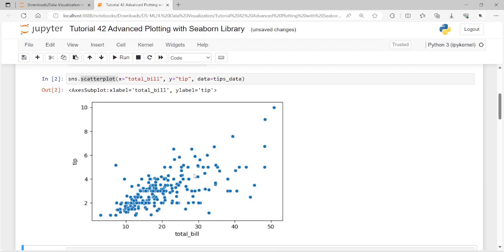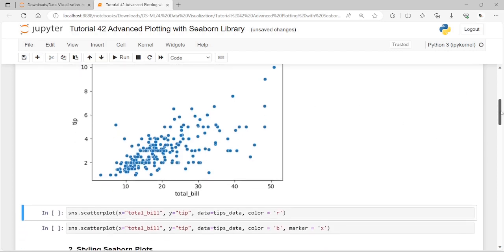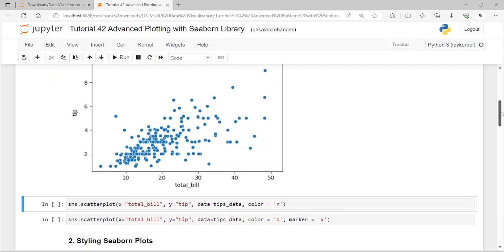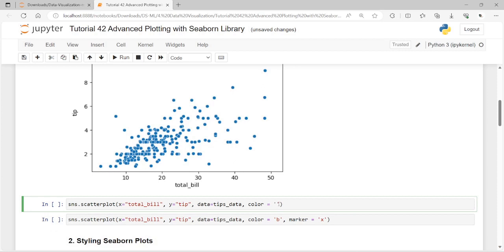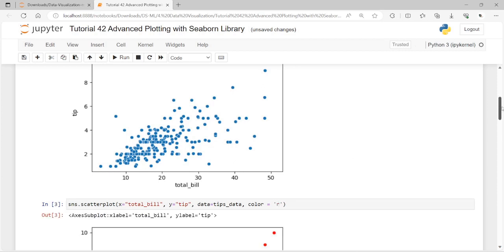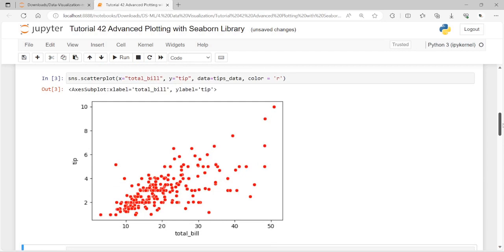And dear friends, to change the color of the scatter plot, you can simply pass the first letter of any color to the color attribute of the scatter plot. Of course, we are passing R. So R is the red color. And let me explore how it changes. Okay, so see, these are the same data points. Here we have done it in a red color.